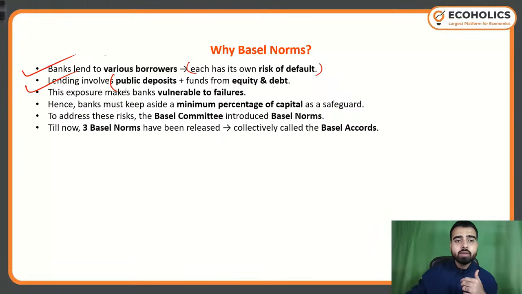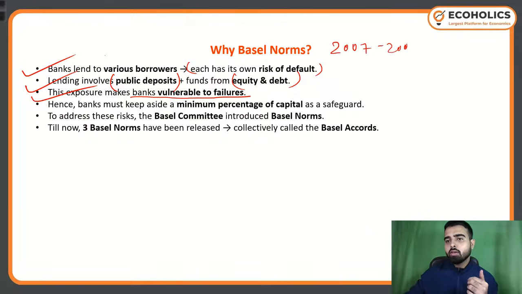Lending involves public deposits and funds from equity and debt. These exposures, in terms of credit to different borrowers, public deposits, and investment in equity and debt, make banks vulnerable to failures. This is what happened in the 2007 and 2008 crisis.